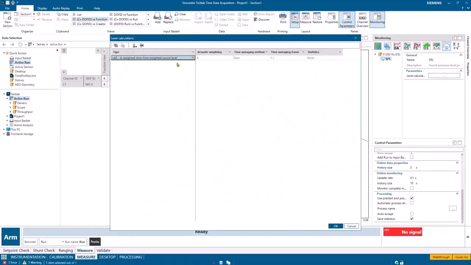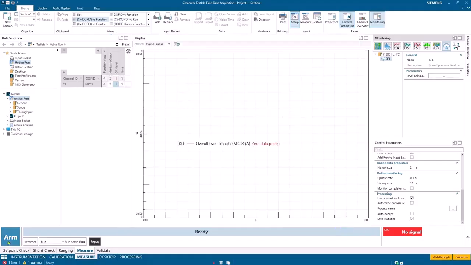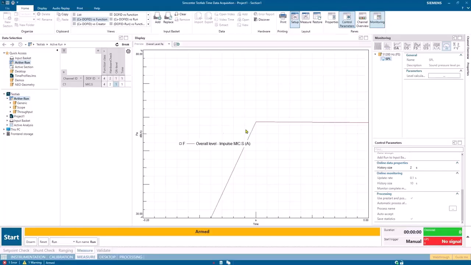Now we'll take a look at impulse. And there's no impulse set up here, so I can define my own level. So if I say impulse here, there's no explicit L impulse, but I can set the impulse here. And this one should take the shortest amount of time to rise and should fall the slowest.